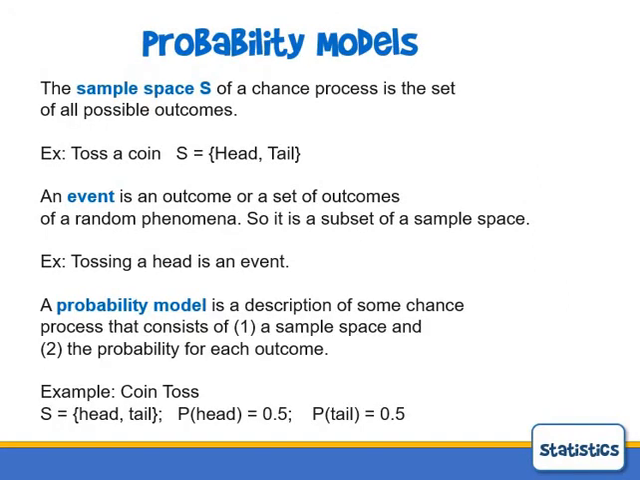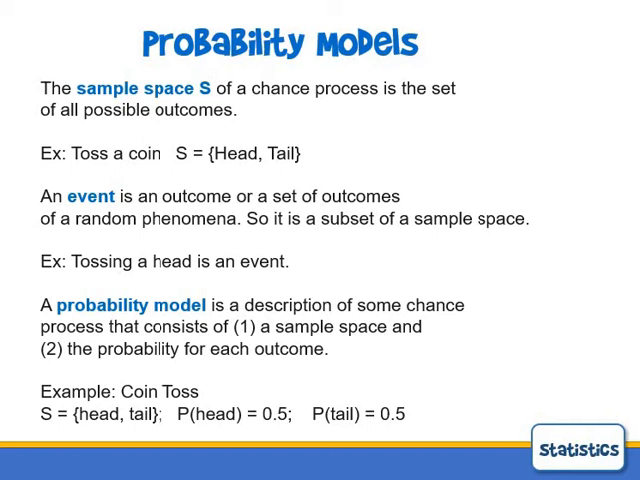So let's develop some terminology. The set of all possible outcomes, we call that the sample space, which could be incredibly complicated, but in the case of tossing a coin, your sample space would just be a head and a tail, the 2 possible outcomes, so the set containing those 2 things. An event is any single outcome that you could get, or any subset of the sample space. Example, tossing a head is an event. Tossing a tail is an event.